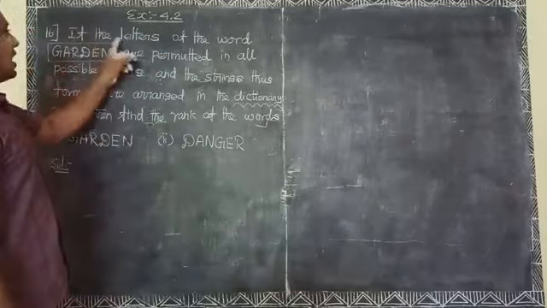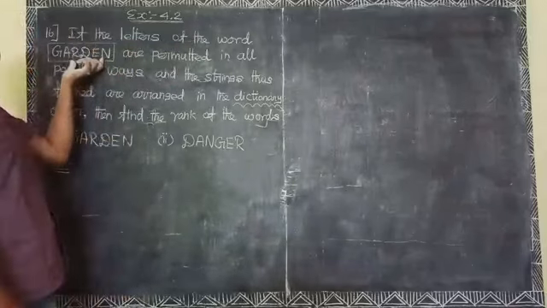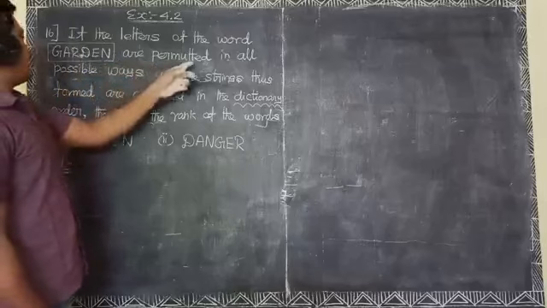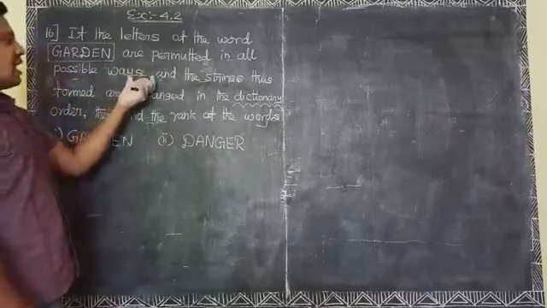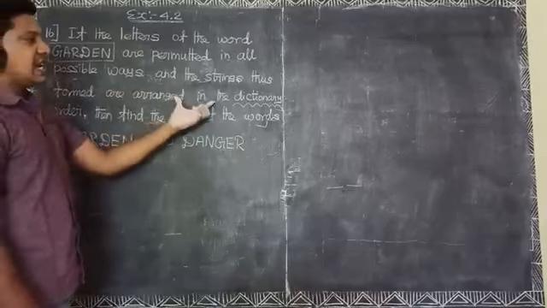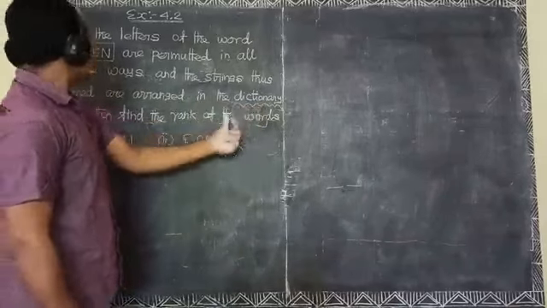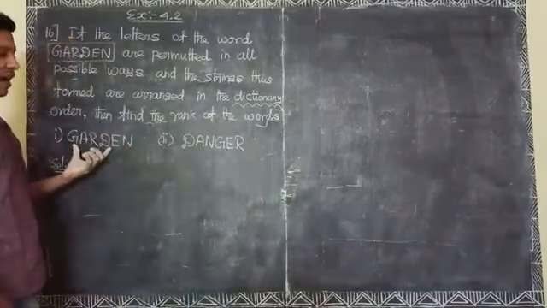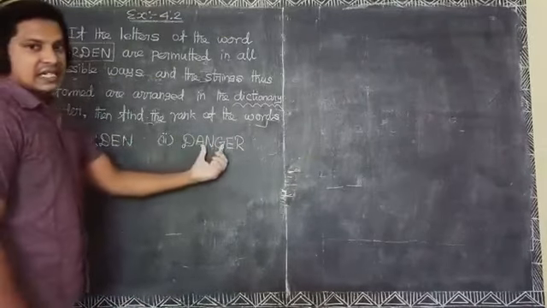If the letters of the word garden are permuted in all possible ways and the strings thus formed are arranged in dictionary order, then find the rank of the word. First subdivision: garden. Second subdivision: danger.